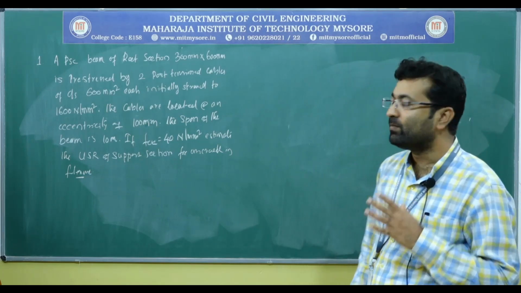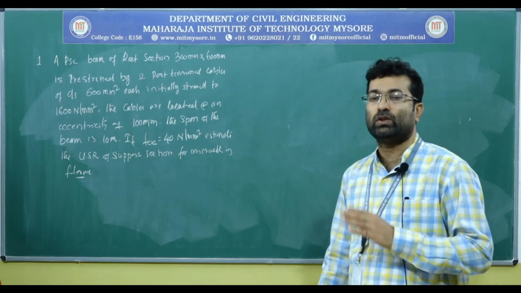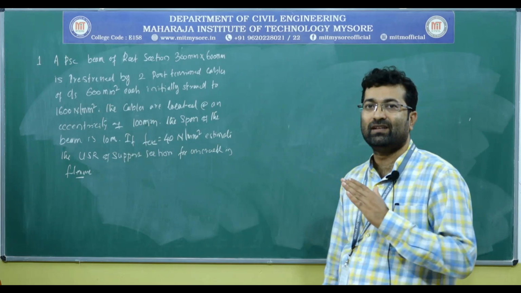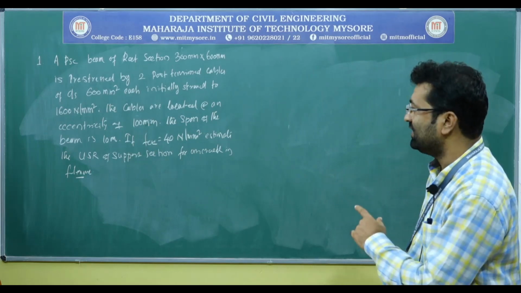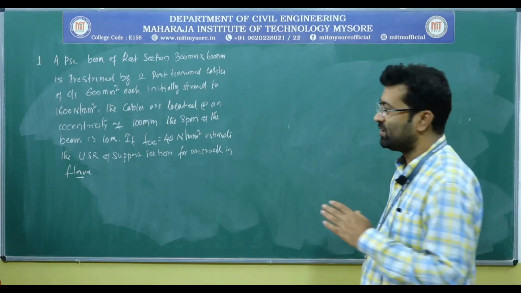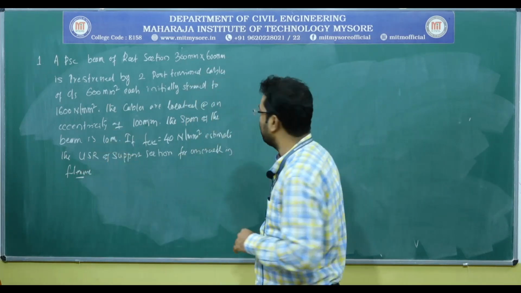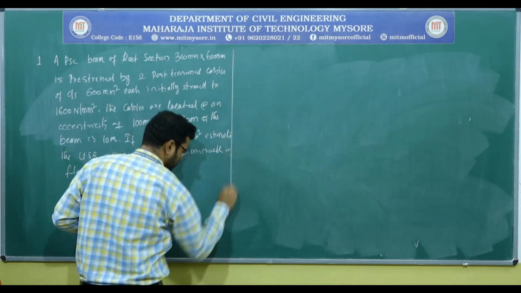So the beam may fail due to shear cracks. We have to determine the shear resistance capacity of this particular beam, which does not have any cracks due to flexure, right?